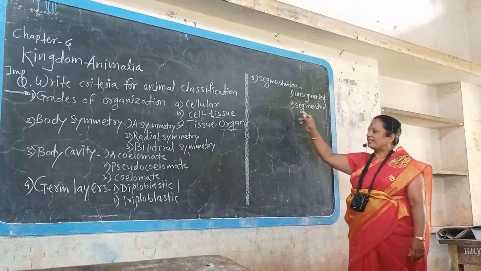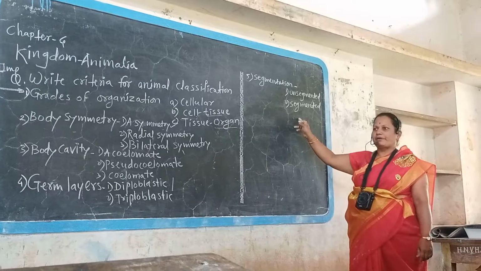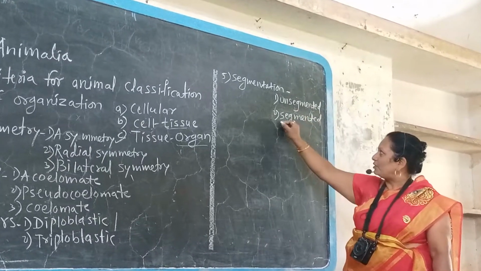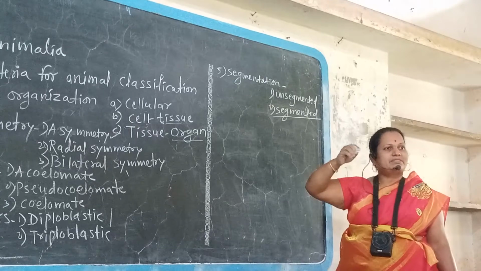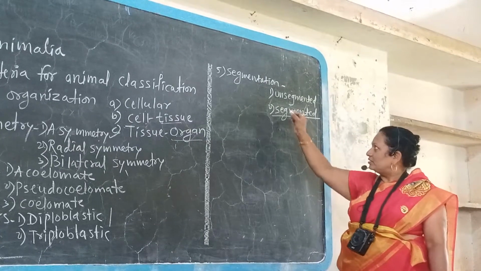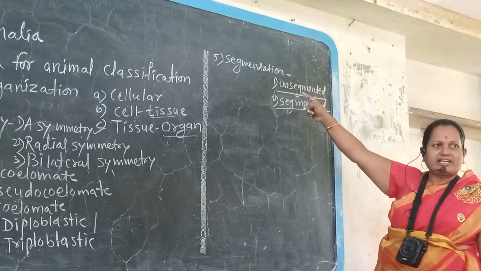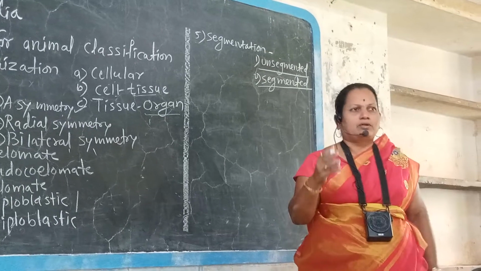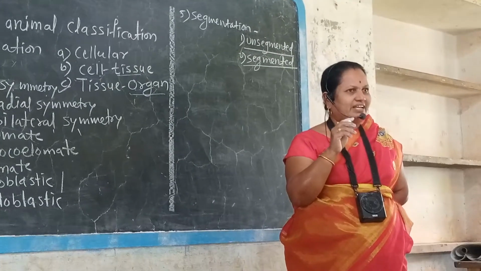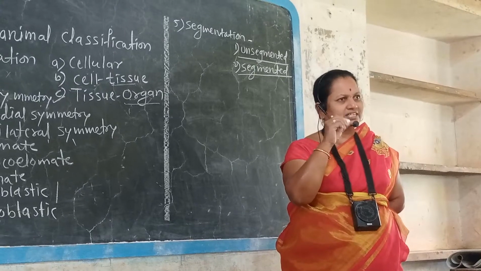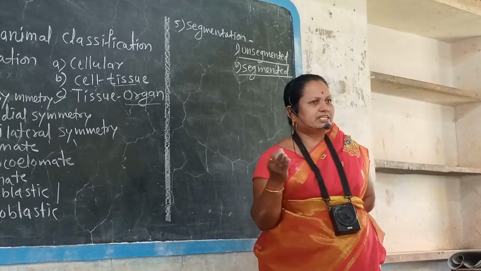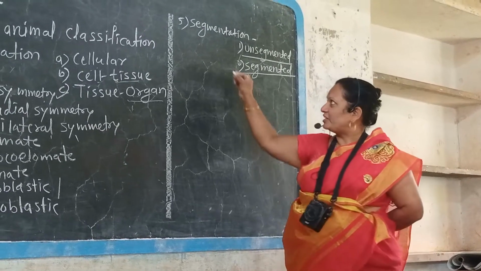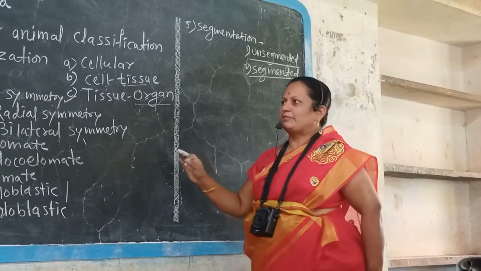Then next, fifth criteria for classification of animals, that is the segmentation of the body. If there are segments on the body, animals are called segmented. Segments means divisions of the body. When segments are absent, animals are called unsegmented. Unsegmented, for example, cockroach. Earthworm is segmented. Why? On the body of an earthworm there are lines, that is, segments. Segmented animal. Are there unsegmented parts on our body? Unsegmented. Segmented, unsegmented. Segmentation is also criteria for the animal classification.